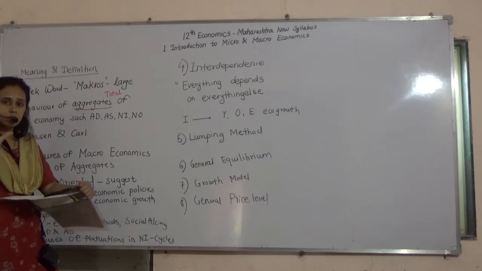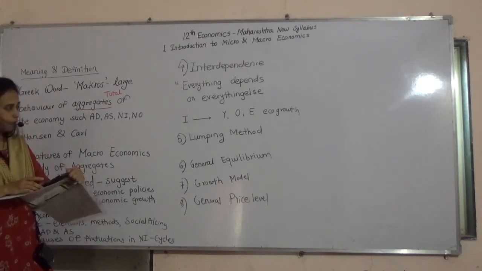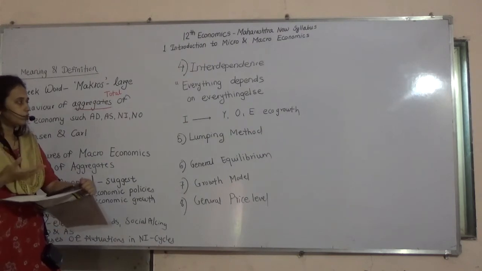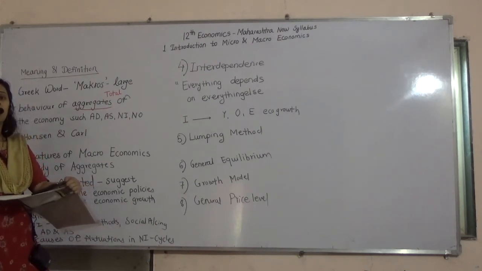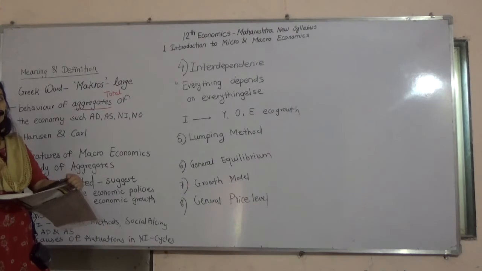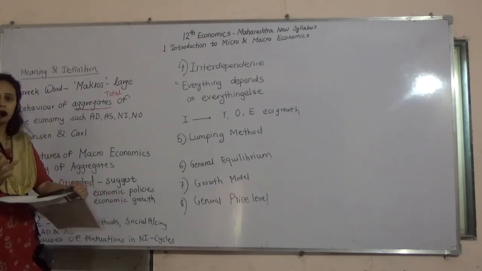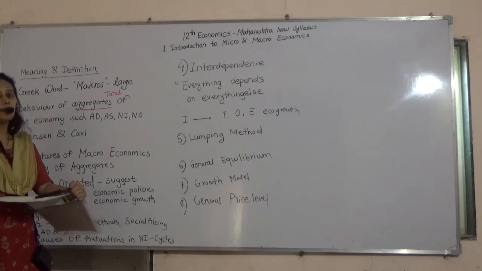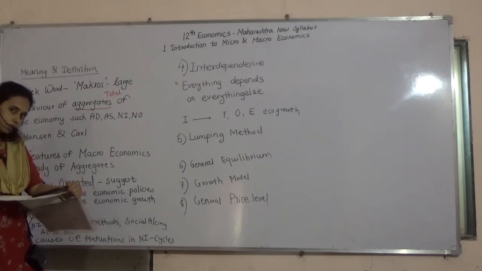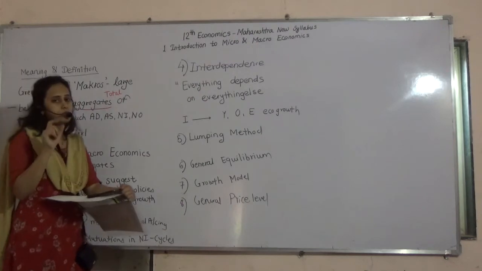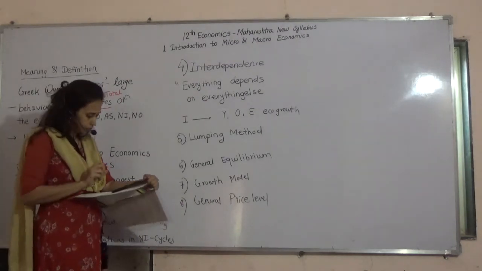So we are considering whole economies. That's why here they have given the example that it's a study of the whole forest. We are not concentrating on a particular tree, but we are talking about the overall forest, whereas in microeconomics we consider a particular tree.